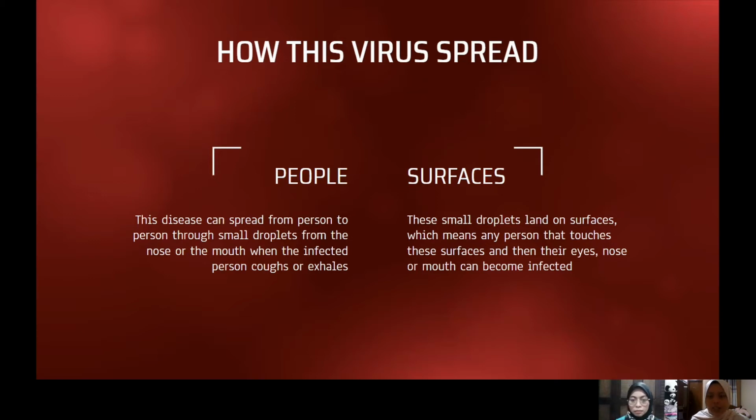Next is surfaces. If people who have this virus cough or exhale, these small droplets land on surfaces, which means any person that touches these surfaces and then their eyes, nose or mouth can become infected by this virus.